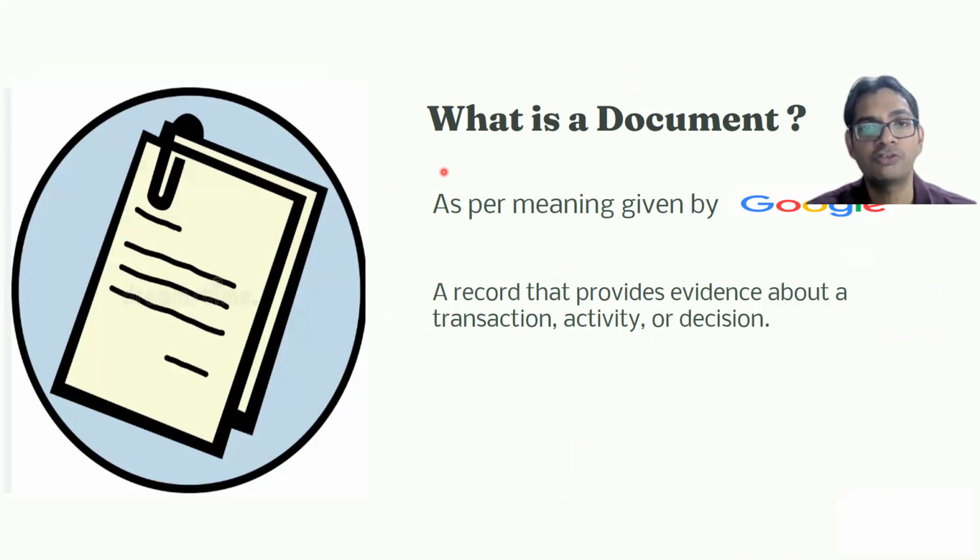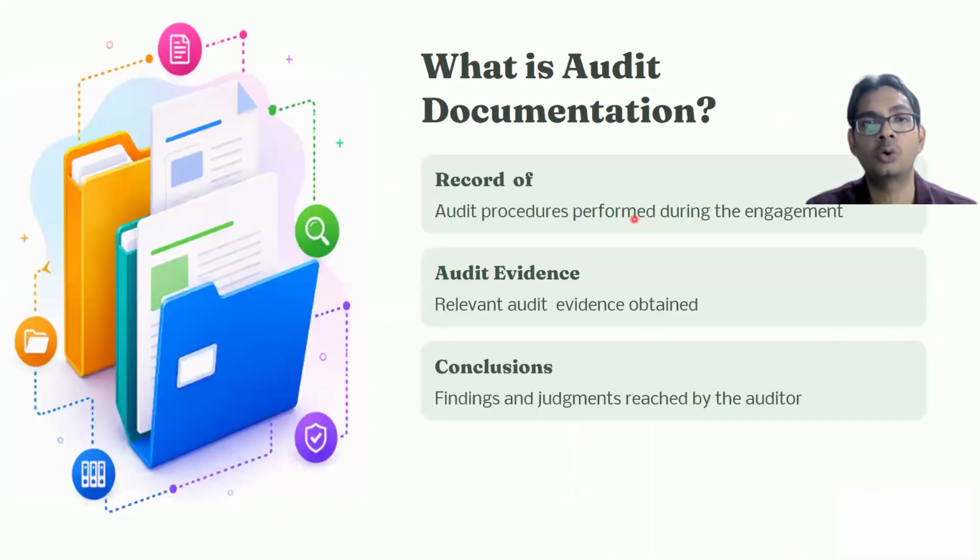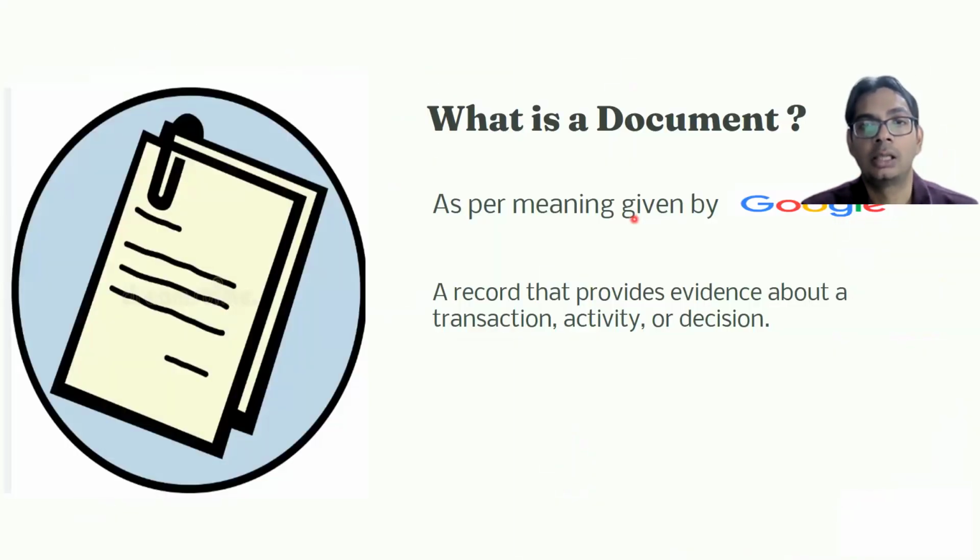First, let us try to understand the meaning of document. For the purpose of meaning, I tried to understand the meaning of document from Google. As per Google, a document is something or a record that provides evidence about a transaction, activity, or a decision. Let me give an example. If you say that I am an income tax payee or an assessee, how will you prove that? If somebody asks what evidence you have, obviously you have a PAN card. So the PAN card is a document that is an evidence that you are a registered income tax payee, right?